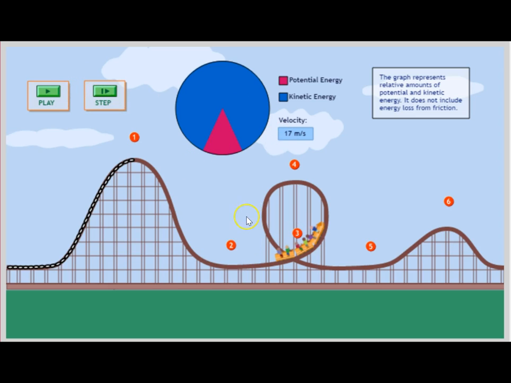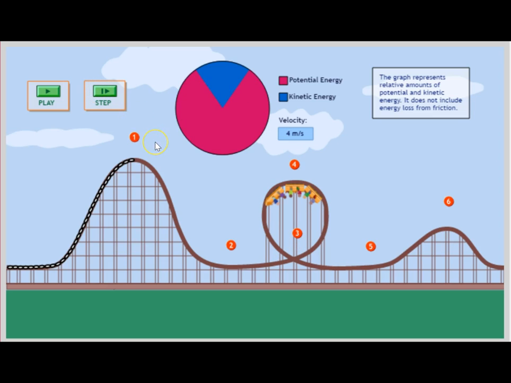Well, as it approaches point 3, it starts to go uphill again, making it farther away from the surface of the earth. And since it's gaining potential energy, it has to lose kinetic energy by energy conservation, right? We can't be creating or destroying energy here. We're just changing it from kinetic to potential and back from potential to kinetic. So as this roller coaster now approaches point 4, I wonder if it's going to have any kinetic energy left.